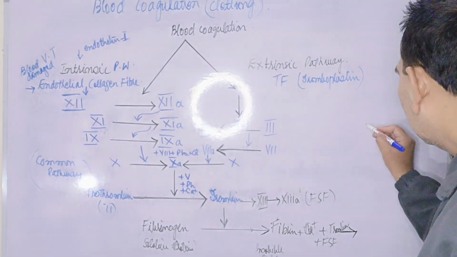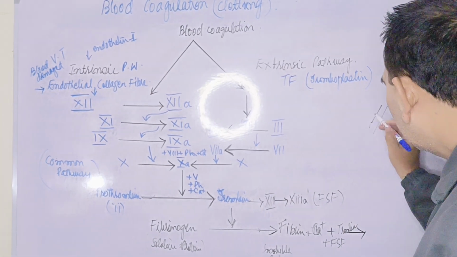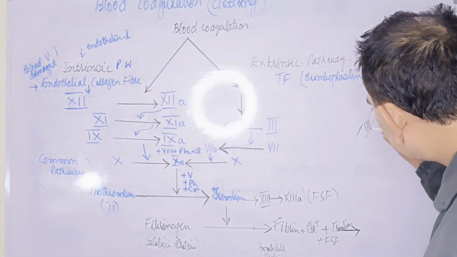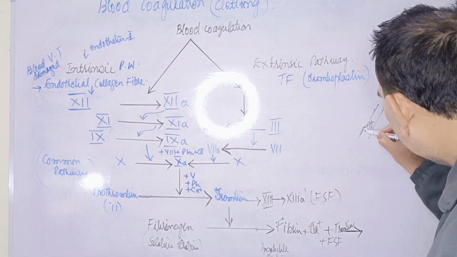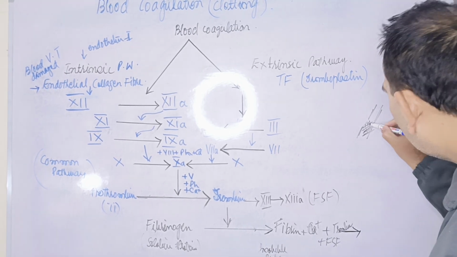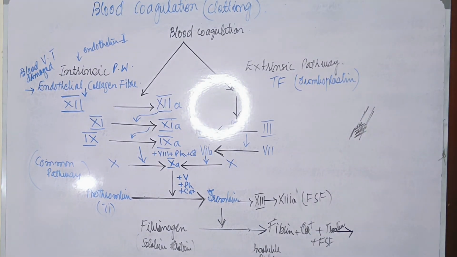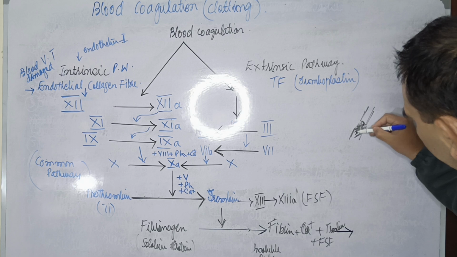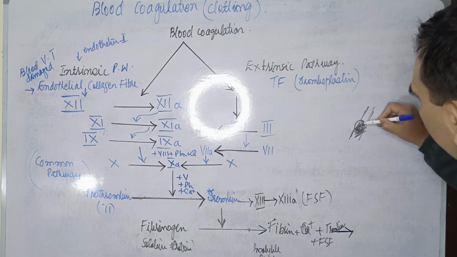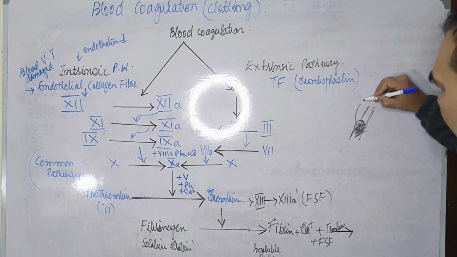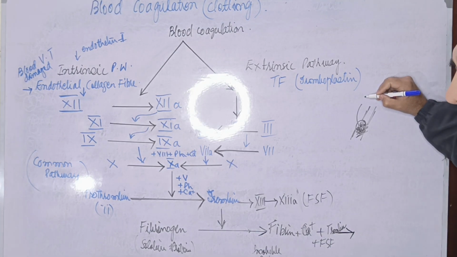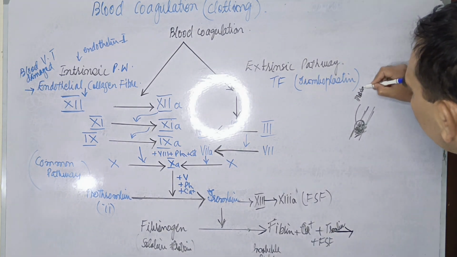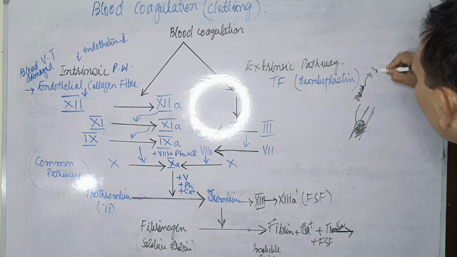Now see over here, the blood vessel has been cut from here. Now what happens, this fibrin which is made up and the FSF make the cross meshwork of the fibrin, and with the help of the calcium will be deposited over here. The platelet plaque, which is unstabilized, will convert into the solid mass.